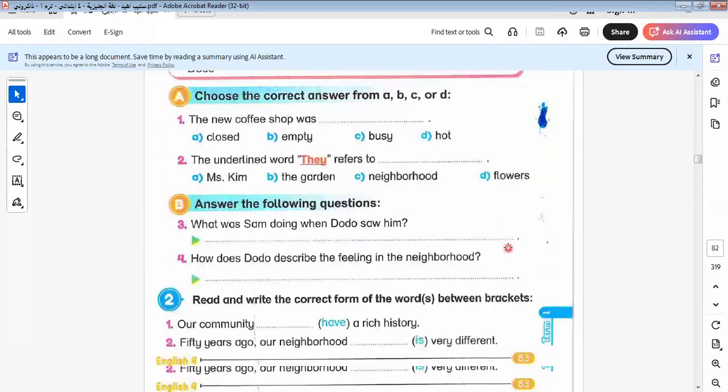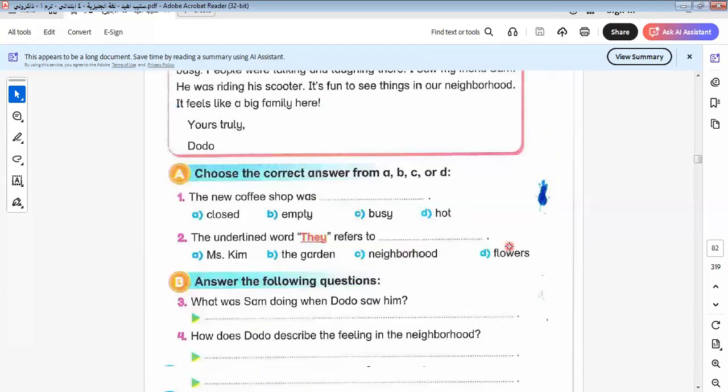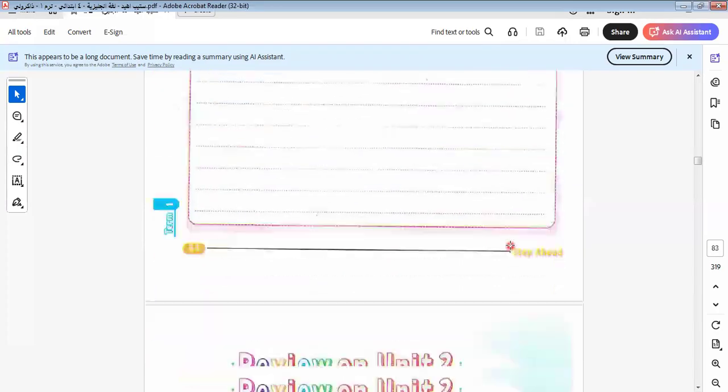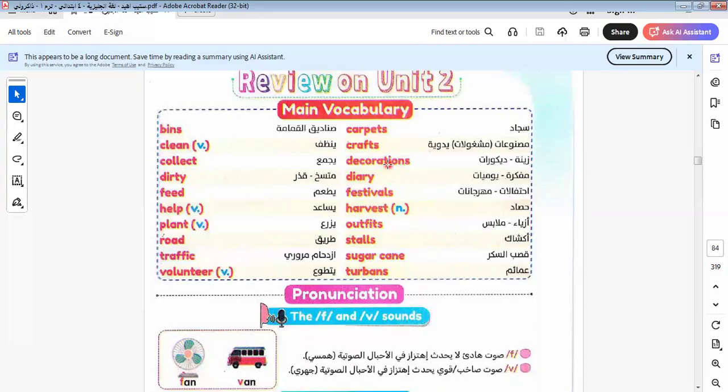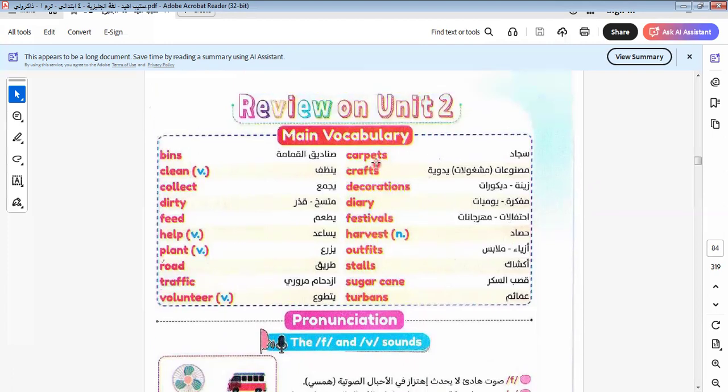Here is lesson 4 and 5. Let's do this exercise together. I would like to answer the question as a whole. Then we'll go to the general revision, because I don't want to make the video longer. Here is a review of what we learned in Unit 2.